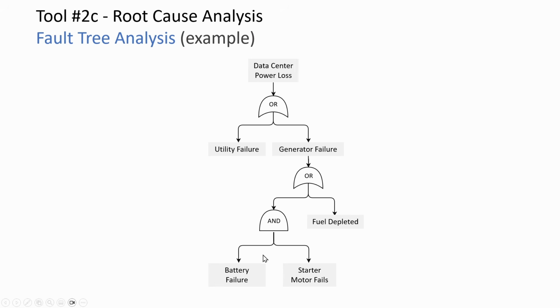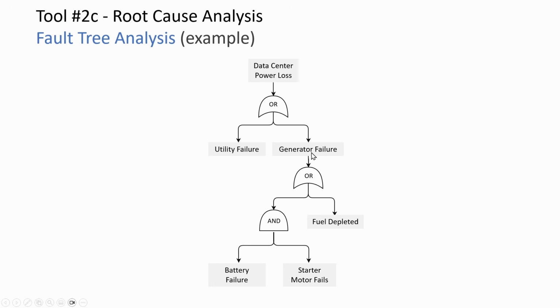Here is an example of fault tree analysis in action. So our top event is the data center power loss. There could be 2 causes of it. One could be the utility failure or a generator failure. Either of these could contribute to data center power loss. That's why we have the OR gate here.